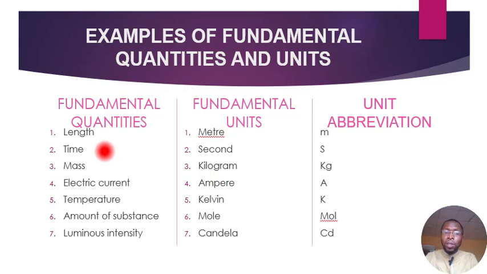Basically, fundamental quantities are just 7 in number. We have them as length, time, mass, electric current, temperature, amount of substance, luminous intensity. And each of these quantities have their respective fundamental unit.